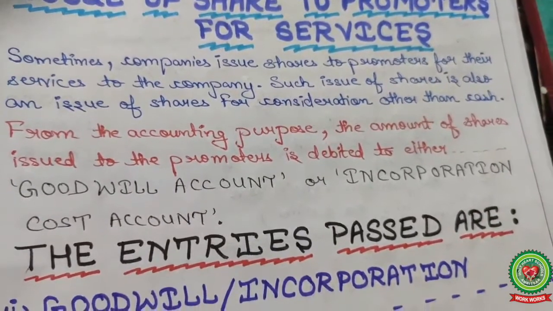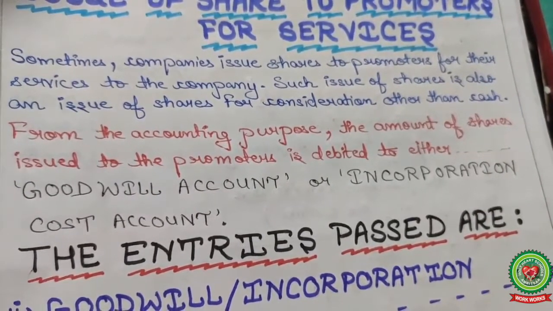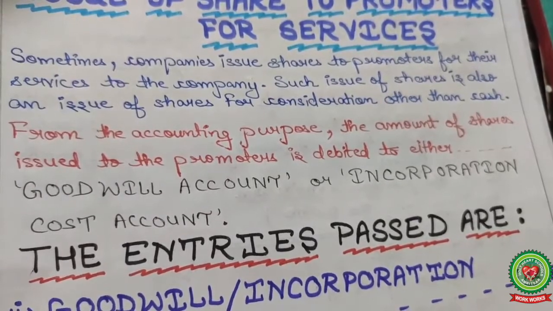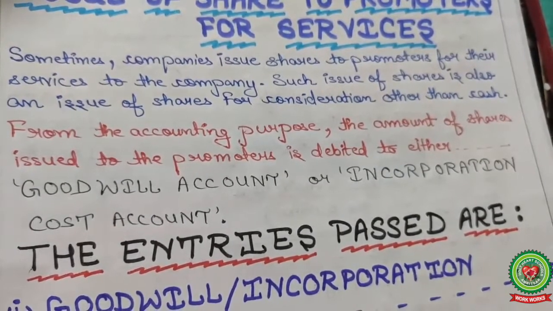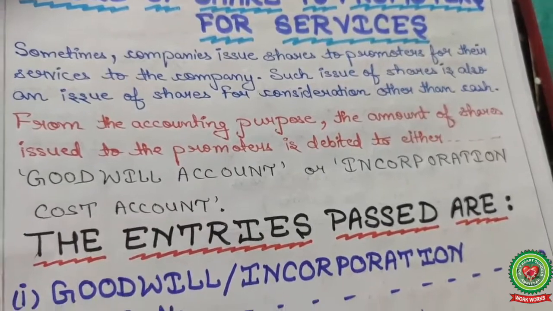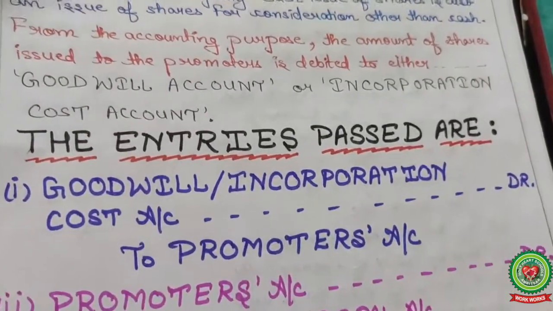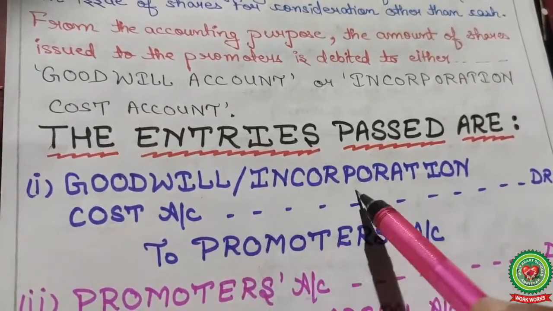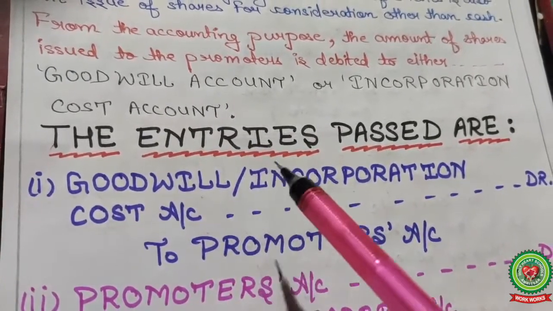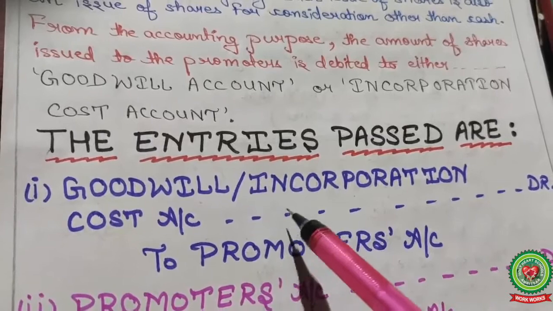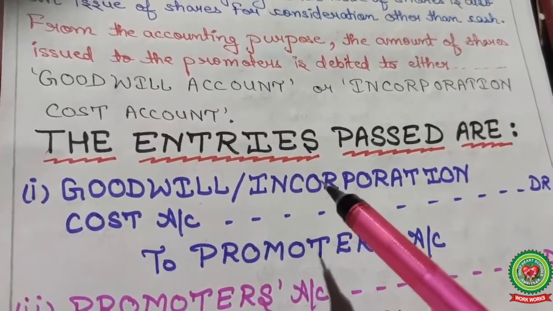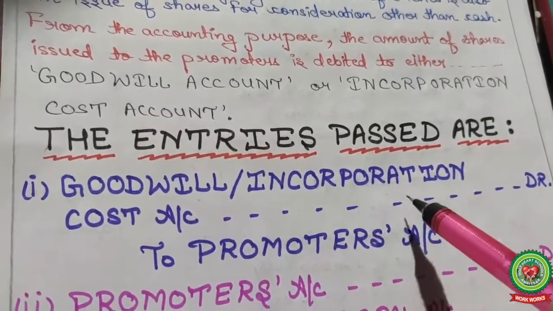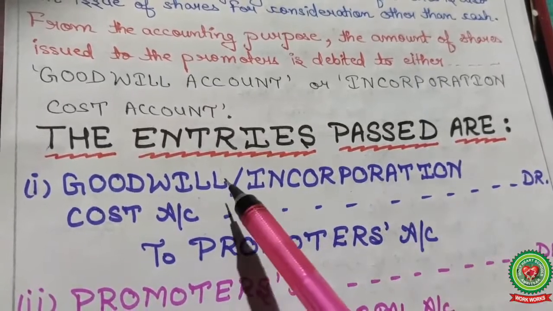For accounting purposes, the amount of shares issued to the promoter is debited to either the goodwill account or the incorporation cost account. So journal entry number 1: goodwill or incorporation cost. When a company issues shares in consideration of services of the promoter, it is considered as goodwill.